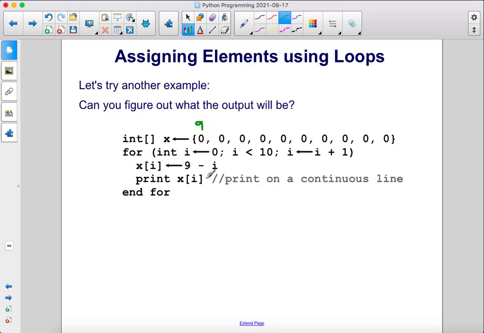All right, then I is going to increase by 1. So now I is 1. Now we're going to access the second compartment and set it equal to 9 minus 1, which is 8. So it's going to keep going through, filling each box like so. 4, 3, 2, 1, 0.